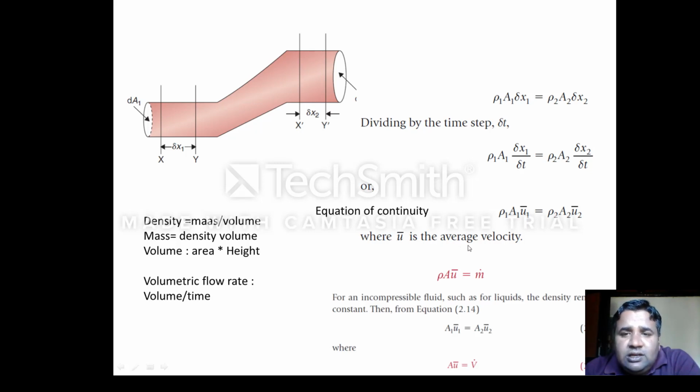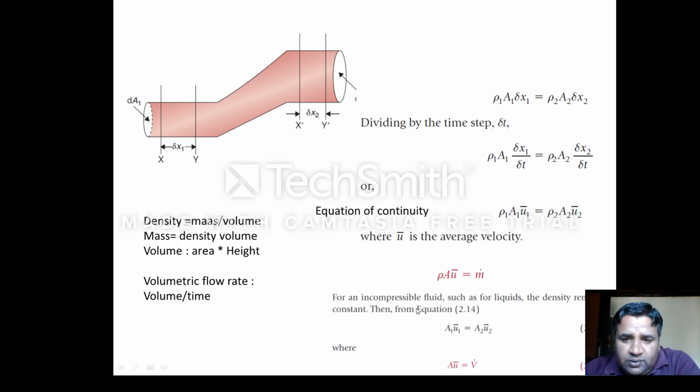Here this v bar is the average velocity. Generally we write v, but in this book they have written mu bar. So this equation is known as the equation of continuity. This rho into A into v bar is the mass flow rate. Why is it mass flow rate? Because when you multiply area into velocity, it is volume, and volume multiplied with density equals mass. So this is the total mass per unit time.